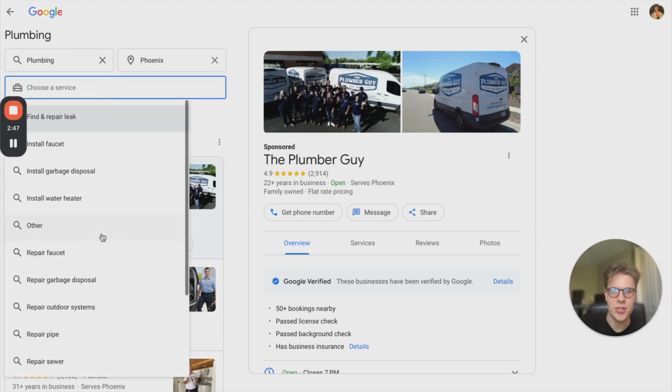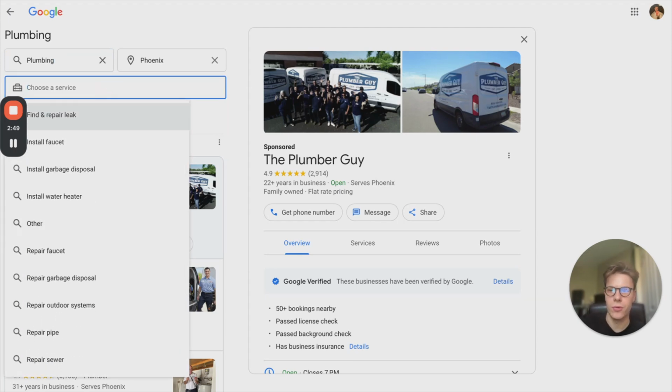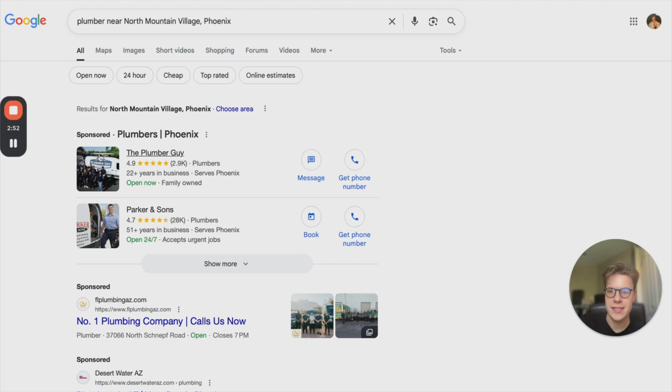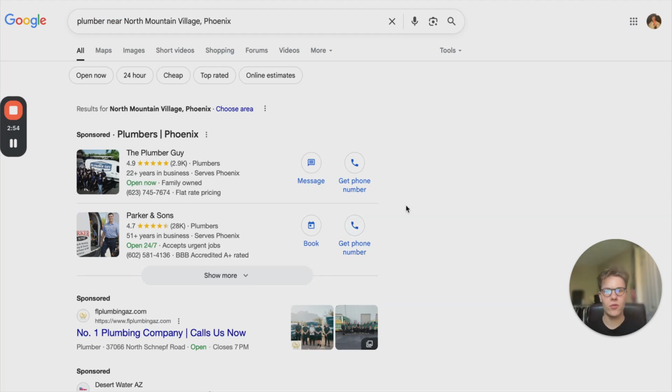Like I did, where I searched plumber near me, just type in your service on Google, right? Do you come up on local service ads? And they look just like this. Now, of course, they do look a little different on mobile, but the main thing to keep in mind is that it appears at the very top.